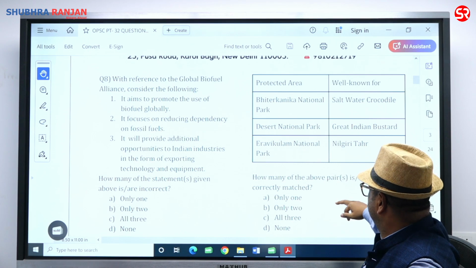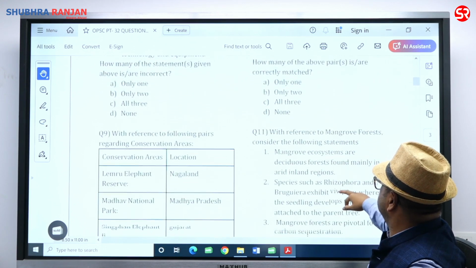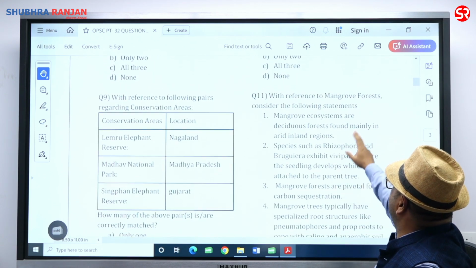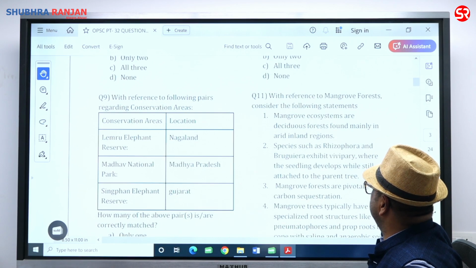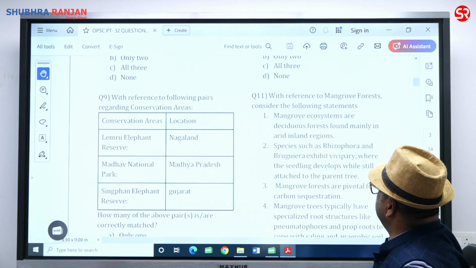ठीक है, वो भी पूछती. How many of above pair is correctly matched? All the three. Consider, with reference to the mangrove forest, consider the following statement. Mangrove ecosystem are deciduous forest found mainly in the arid inland region.